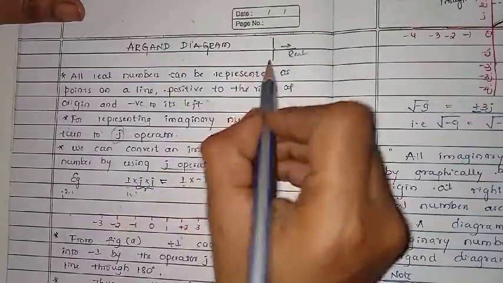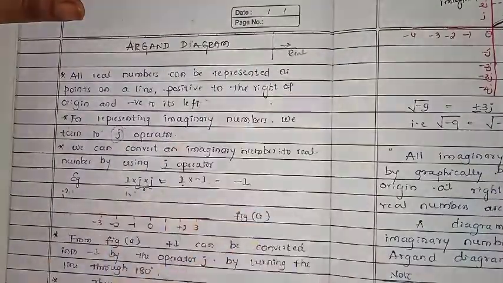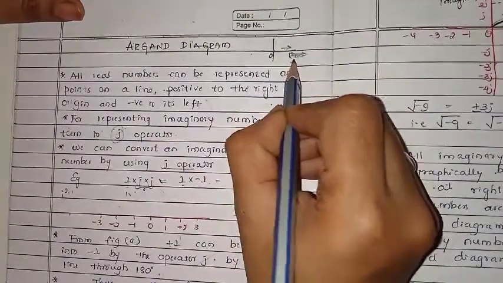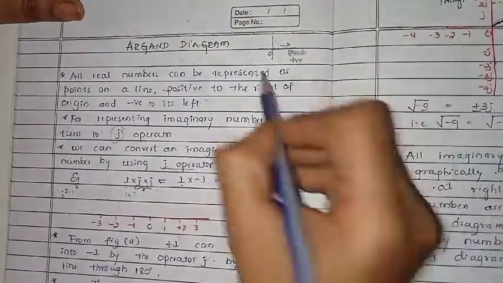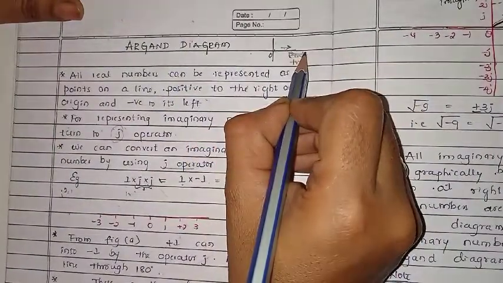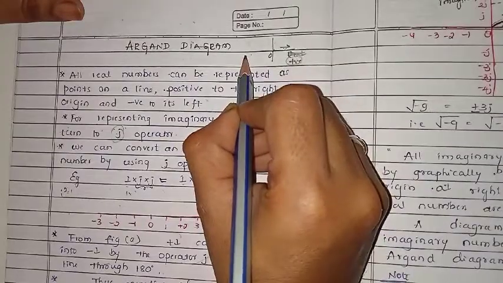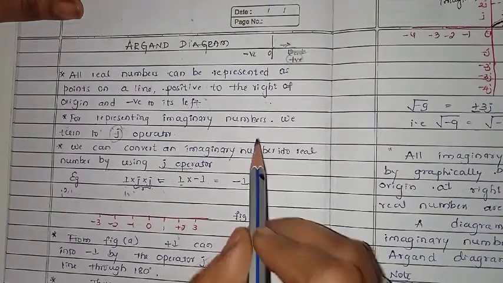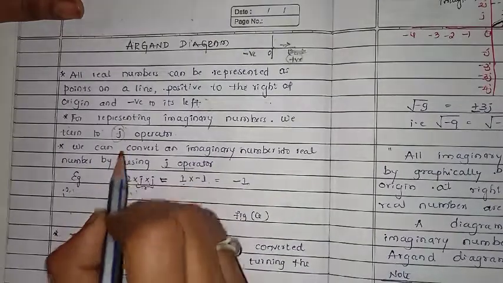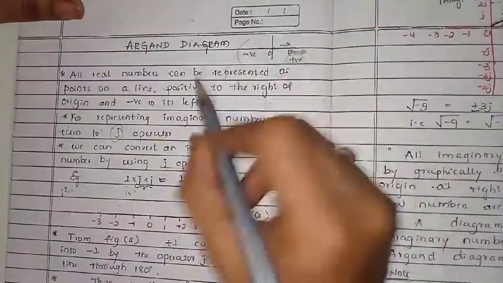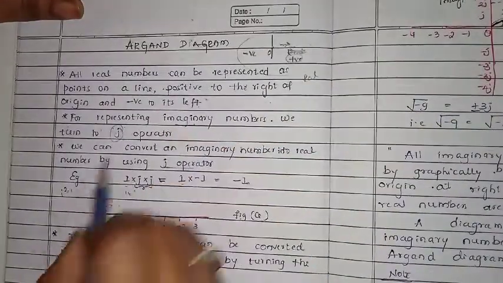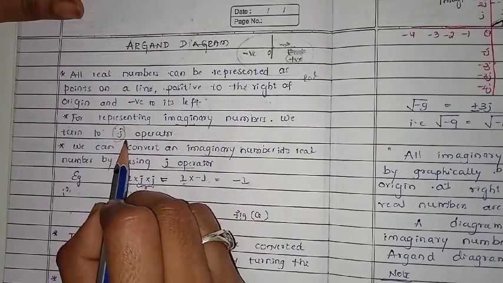To the left of the origin O, we can write negative numbers. We will discuss it later on. To the right side we are writing positive numbers, to the left side negative numbers. So this is the plane we know already. For representing imaginary numbers, we turn to the j operator. So this diagram is about real numbers.